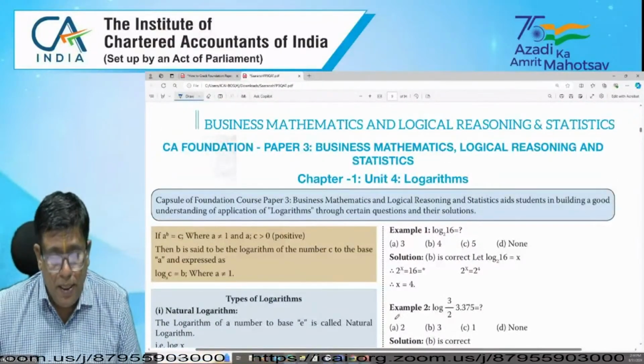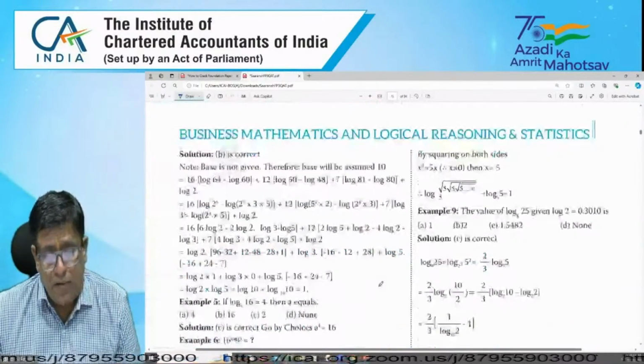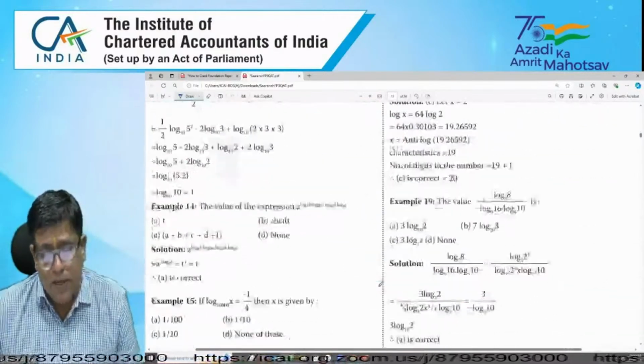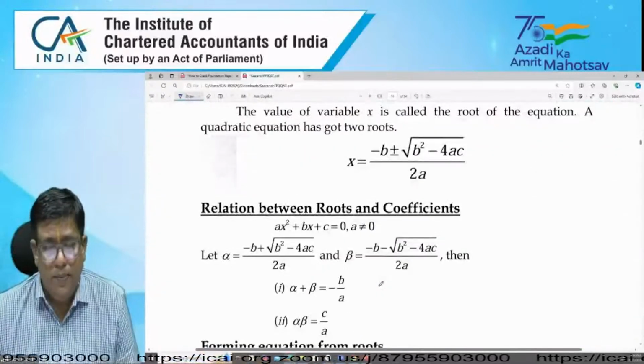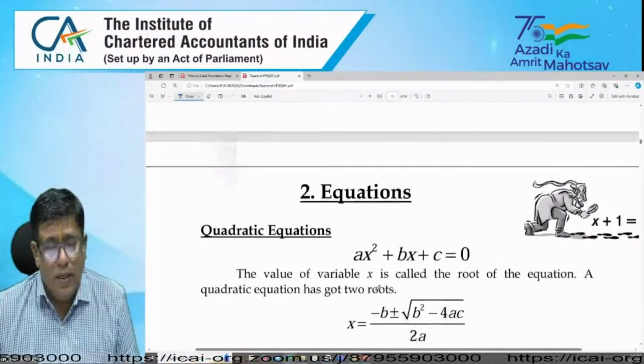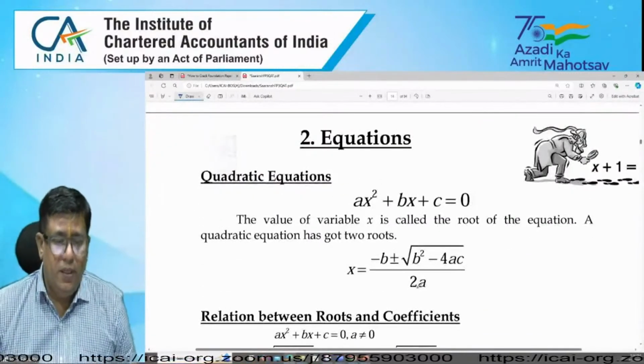Now coming to the next chapter, quadratic expression, which is also very useful in the study material. Now, coming to the equation chapter.